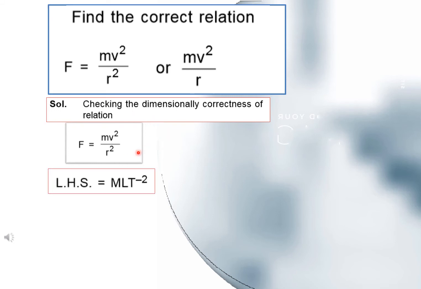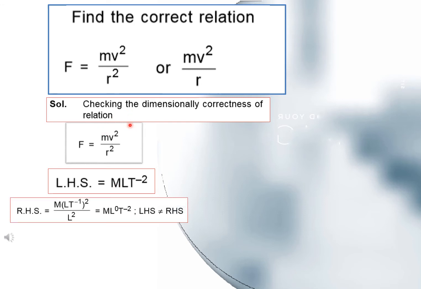As we know, the dimensional formula of force, that is on the left hand side, is M to the power 1, L to the power 1 and T to the power minus 2. On the right hand side, by putting the dimensions of all base quantities, we get M to the power 1, L to the power 2, T to the power minus 2 divided by L to the power 2. Here capital M is used for mass, L to the power 1, T to the power minus 1 represents velocity. In the denominator, L represents the distance r.